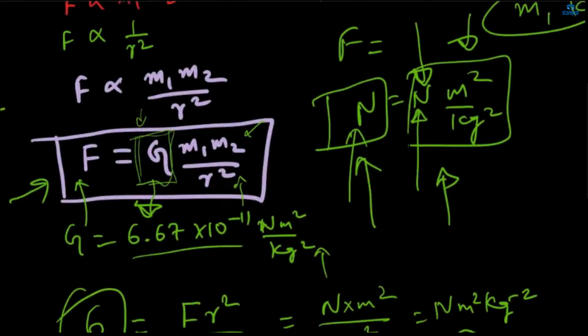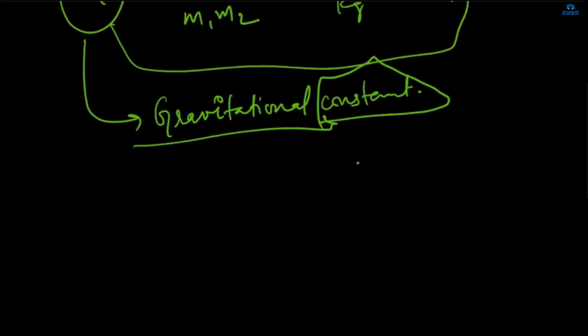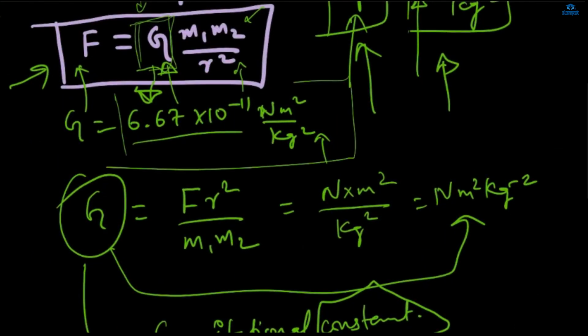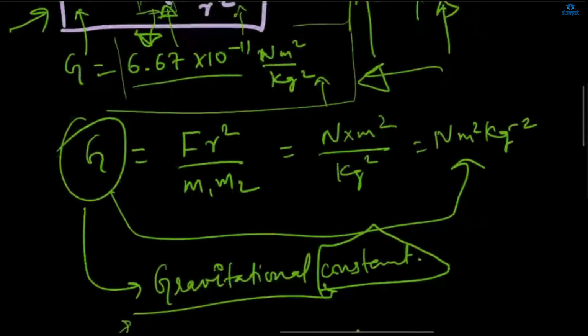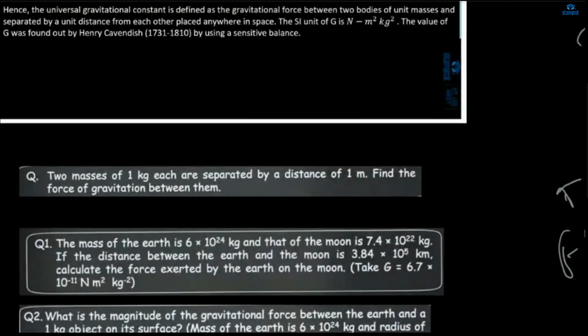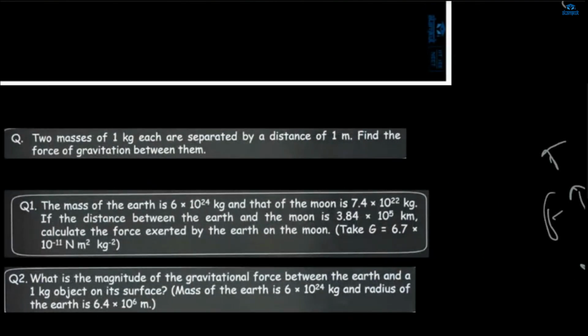Likewise, here also the unit for G, we have derived this unit for G. So this is called the gravitational constant, and this is the value for the gravitational constant. That's the unit. Now, if we are given two masses of 1 kg each separated by a distance